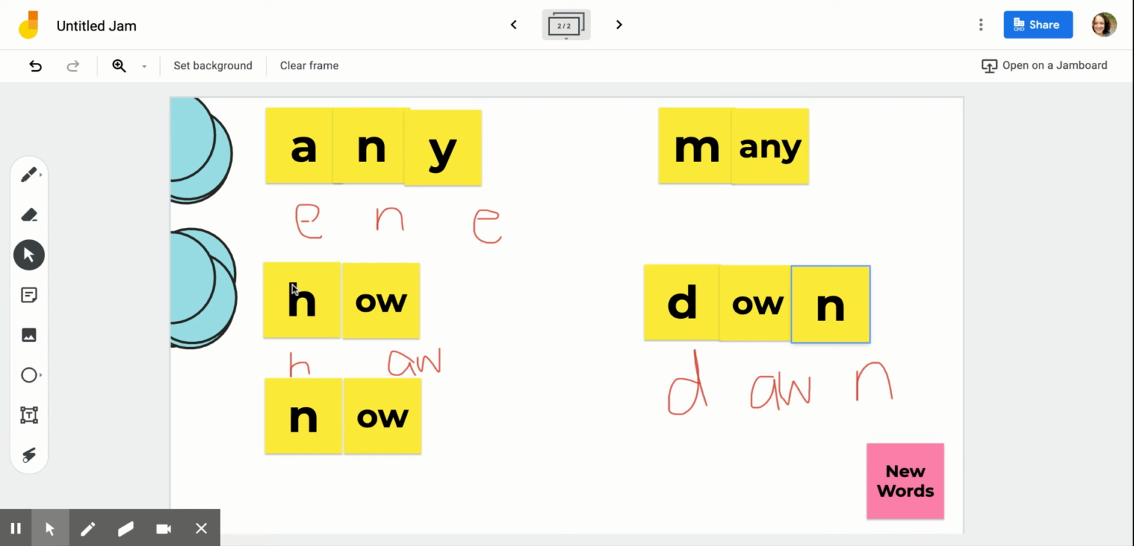Right? So these are our new words for this week: any, many, how, now, and down.